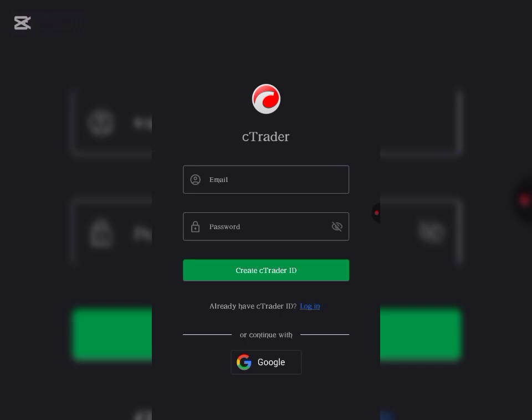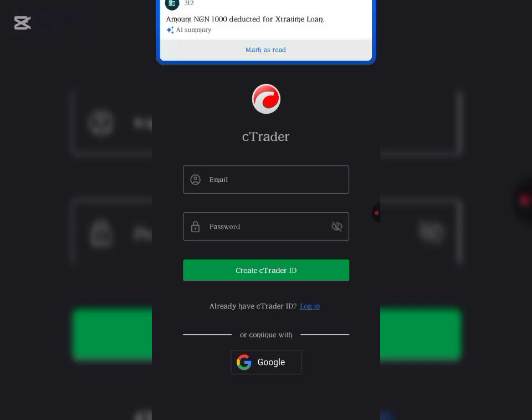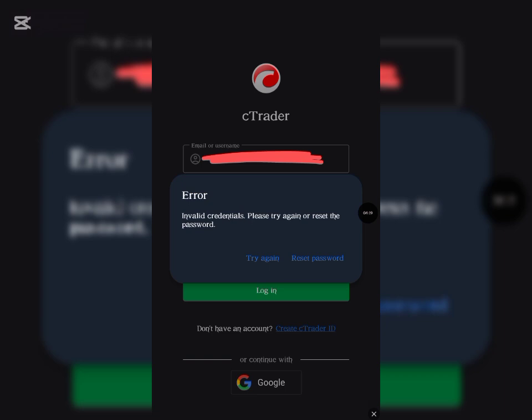So I'm just going to log in with my email and my password right here. Then you can go ahead and create the account. This is what I noticed from creating the account. It's saying that the credentials are invalid, that the credentials have been in use. So I'm just going to click on reset password right here so I can reset my password. In case you are having issues like this, please just reset your password and you can get started.